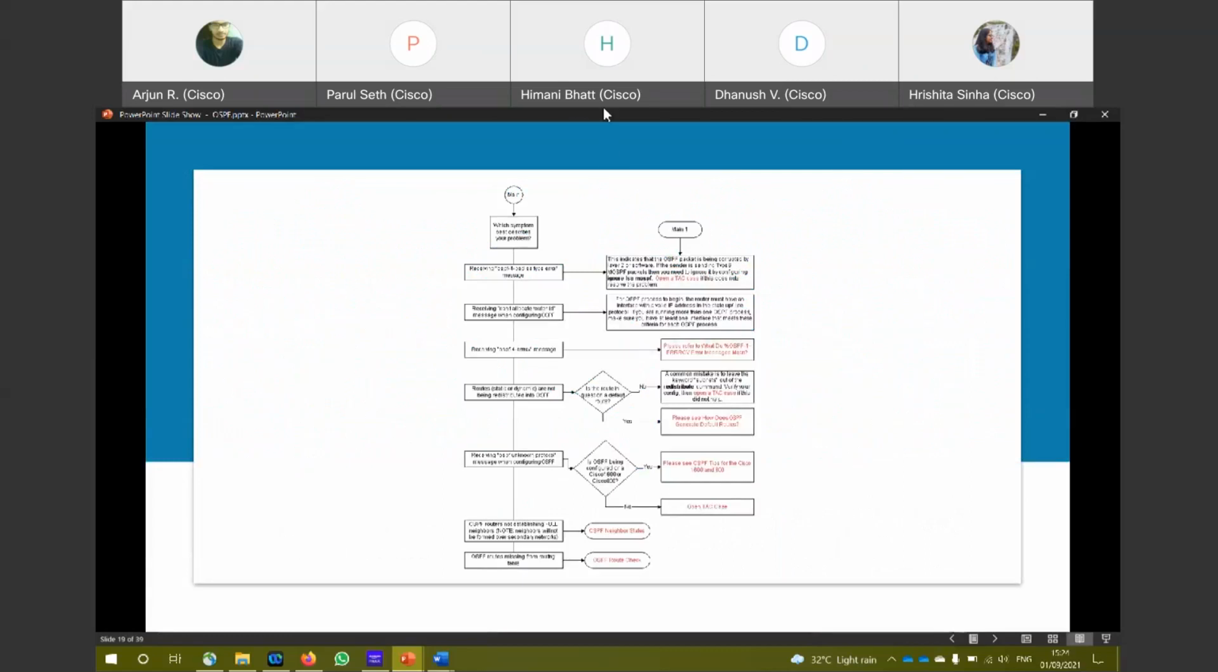Okay, is it visible, or maybe you guys can zoom? Yeah.